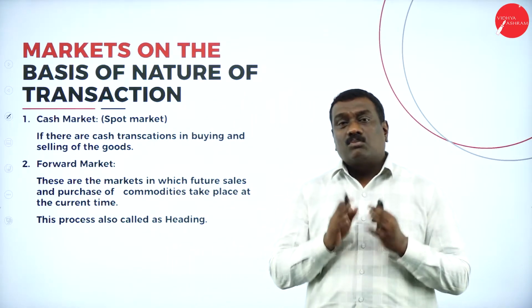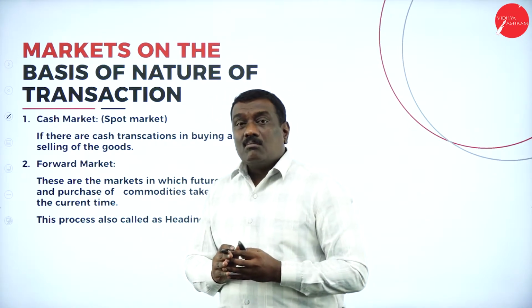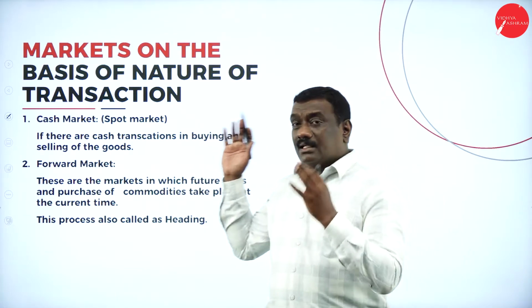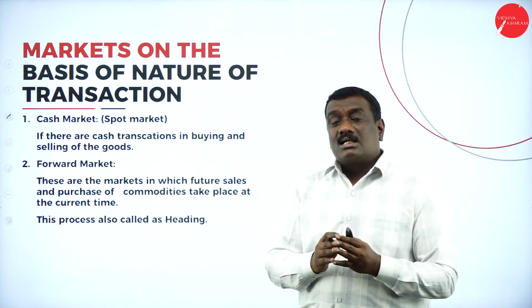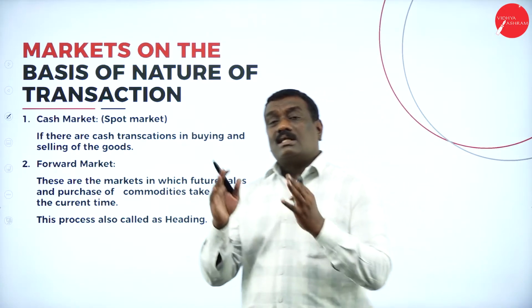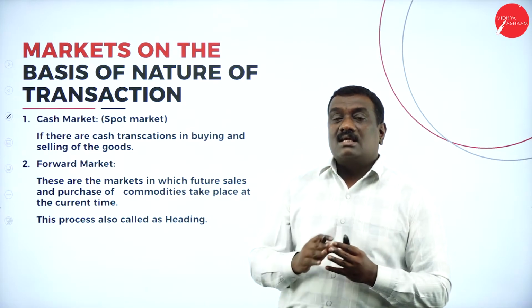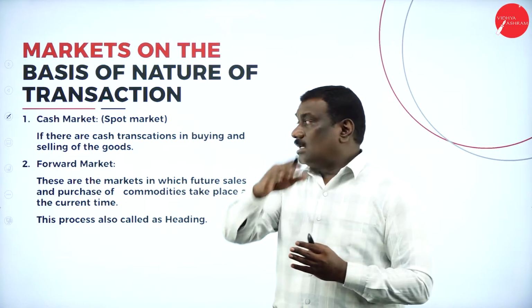Why is it called a spot market? Because you are going to purchase the goods by giving cash. So it is the market where the buying and selling activities take place by giving cash. So it is a cash transaction that takes place in buying and selling of these particular goods and commodities.